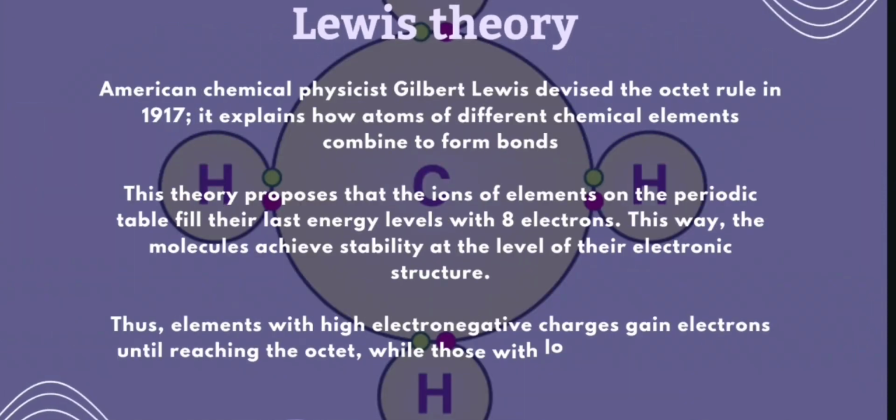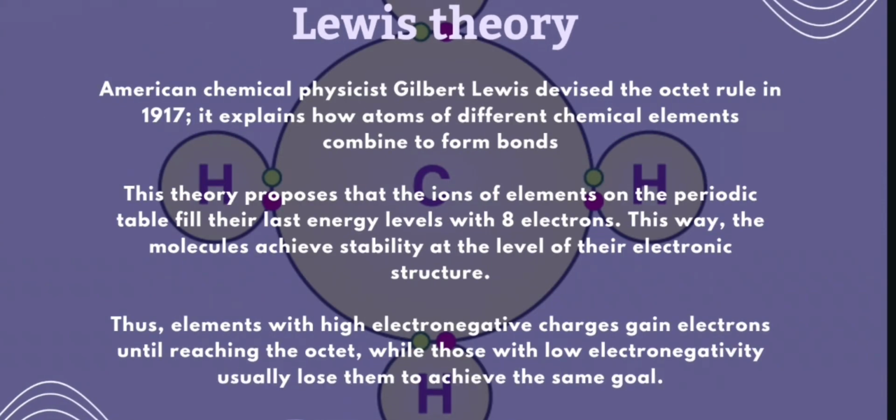Lewis theory. American chemical physicist Gilbert Lewis devised the octet rule in 1917. It explains how atoms of different chemical elements combine to form bonds. This theory proposes that the ions of elements on the periodic table fill their outer energy levels with 8 electrons.